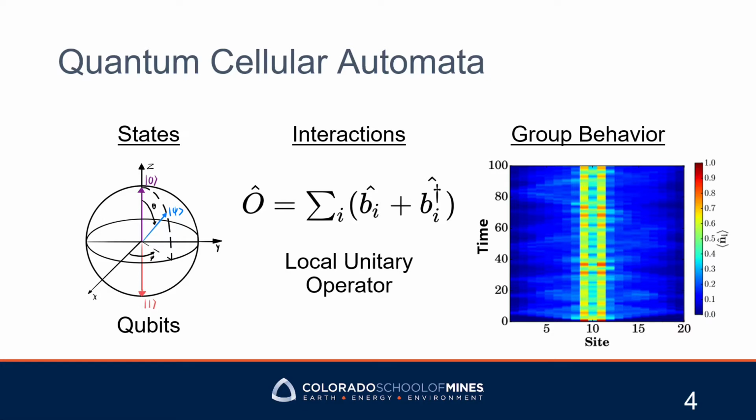It is clear to see that both elementary cellular automata and quantum cellular automata exhibit complexity. As I defined complexity, it's a system of multiple individuals, these would be the states, that interact in many ways. The interactions are the local unitary operator as well as the neighborhood operator, and these result in collective group behaviors, seen as the image on the right-hand side of the screen.